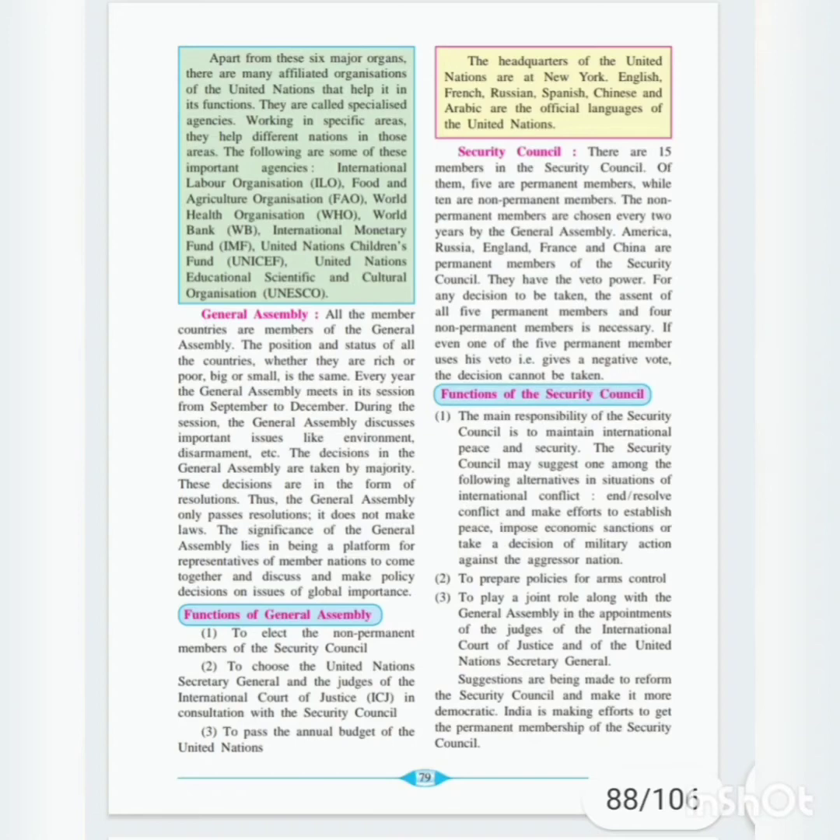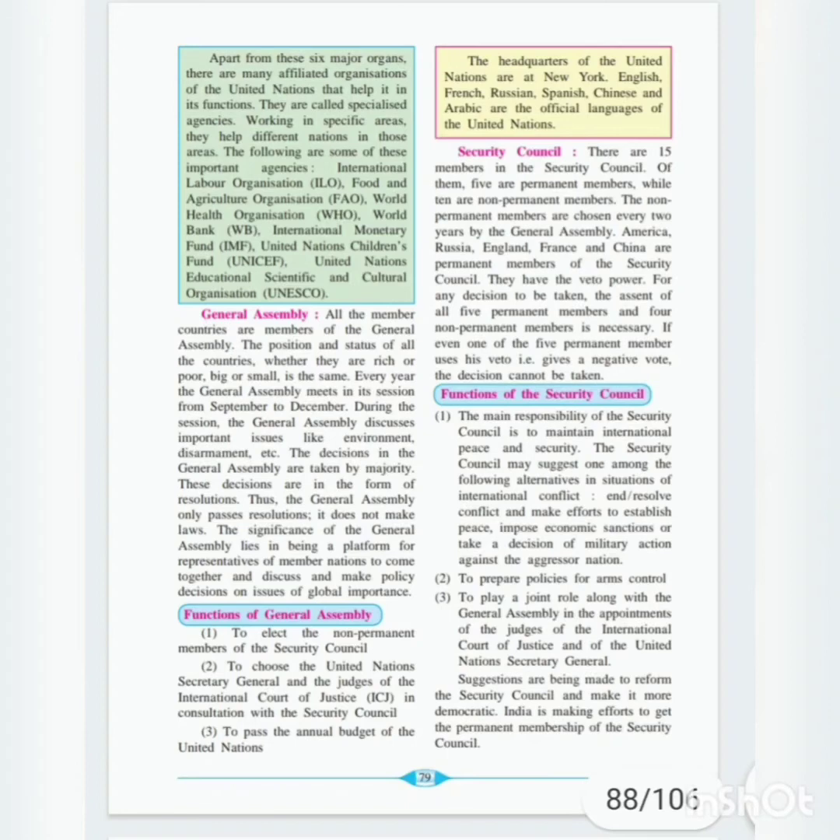Second is to prepare policies for arms control. So such types of policies it can prepare, which can reduce the competition of arms. To play a joint role along with the General Assembly in the appointments of the judges of the International Court of Justice, that we have already studied in the function of the General Assembly, that it can play a joint role along with the General Assembly regarding the appointments of the judges of the International Court of Justice, and the United Nations Secretary General.